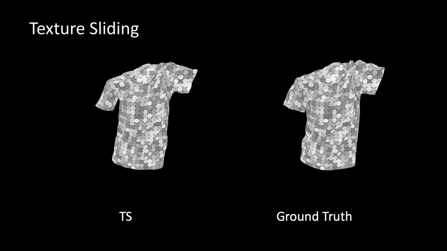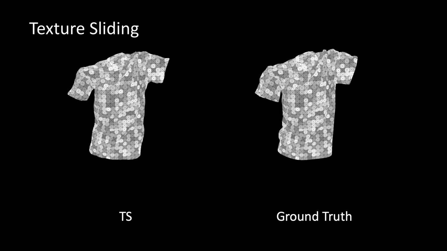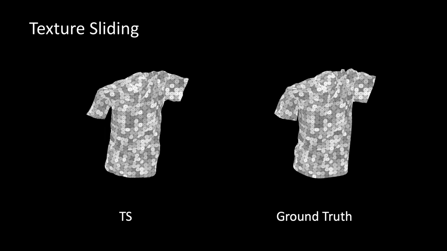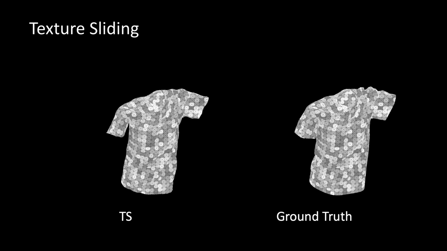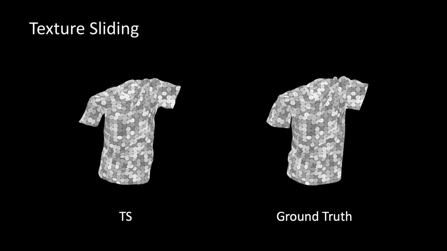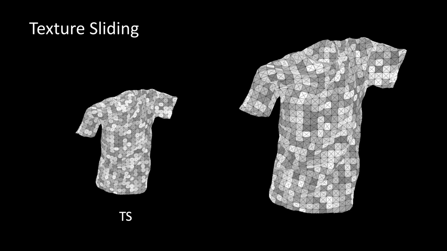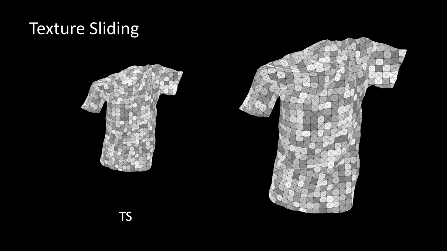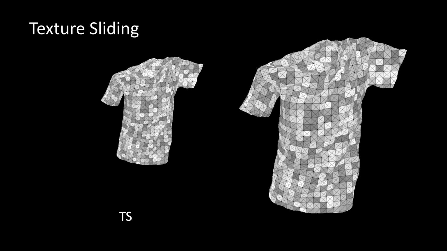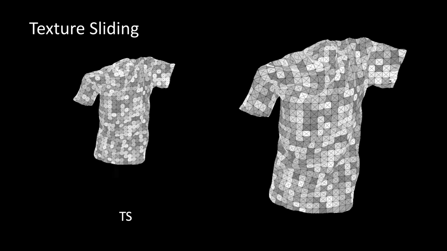To illustrate the concept behind texture sliding, we look at texture sliding corrected meshes from a moving camera, shown on the left. Note that the inferred mesh with texture sliding correctives appears similar to the ground truth shown on the right. Now on the right, the same corrected meshes are viewed from a fixed front-facing camera. Here, the texture can be seen sliding around on the inferred mesh as the camera view changes.